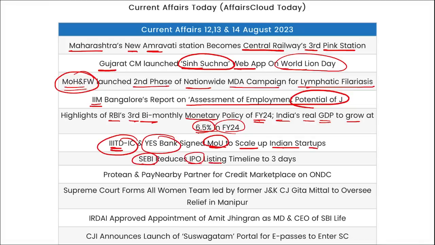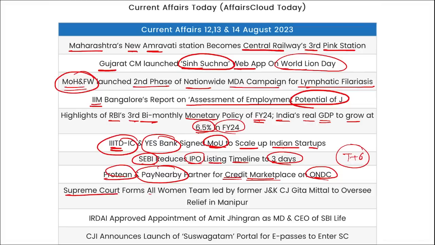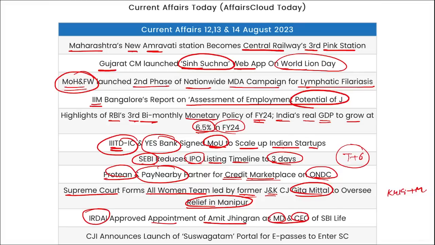SEBI has reduced the IPO listing timeline to just 3 days, earlier T plus 6 days. Then Protean and Pay Nearby have partnered for a credit marketplace on the ONDC platform. The Supreme Court formed an all-women team led by former Chief Justice of Jammu and Kashmir, Geeta Mittal, to oversee the relief in Manipur. Which are the two communities fighting in Manipur? Kuki and Meitei, right? Then IRDAI has approved the appointment of Amit Jhingran as the Managing Director and CEO of SBI Life. The Chief Justice of India has announced the launch of the Suswagatam portal for e-passes to enter the Supreme Court.